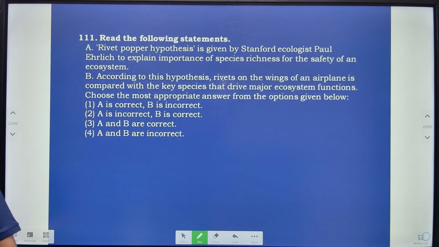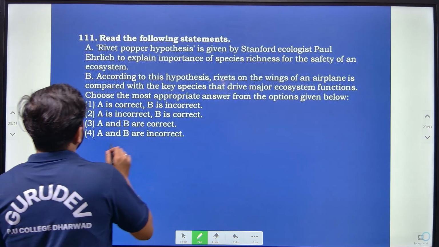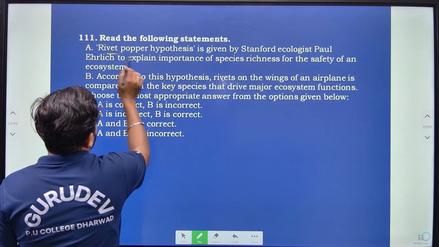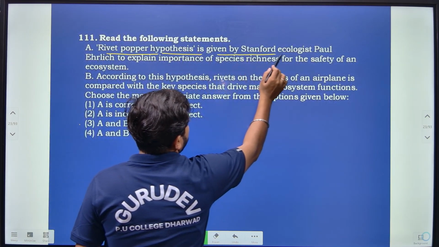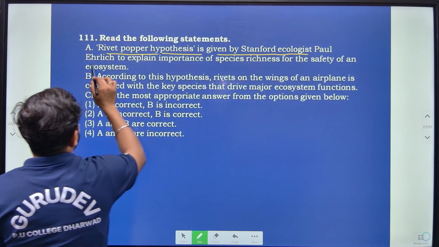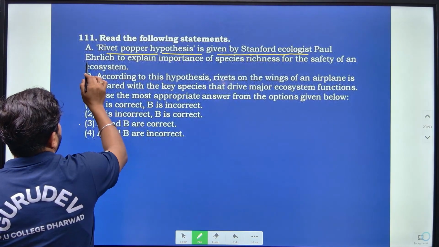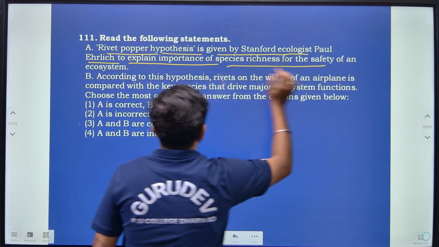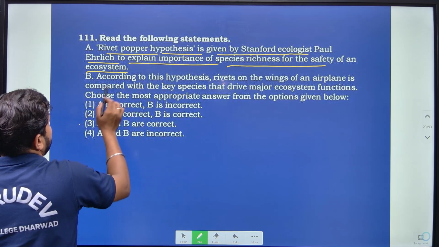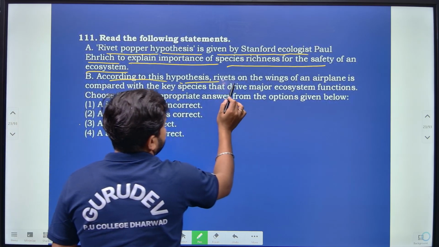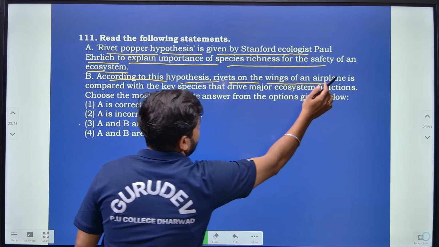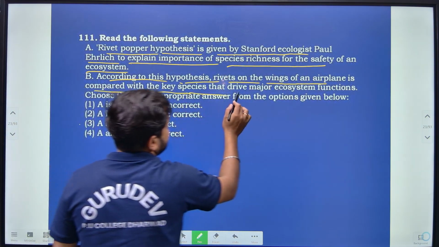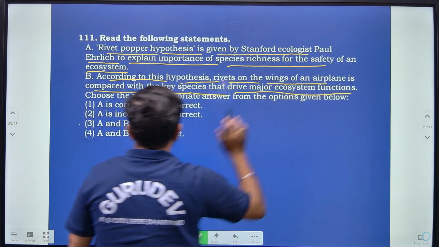Then moving on to the next, the rivet popper hypothesis is given by Stanford ecologist Paul Ehrlich to explain the importance of species richness for the safety of an ecosystem. According to this hypothesis, rivets on the wing of an airplane are compared with the key species that drive the major ecosystem function.